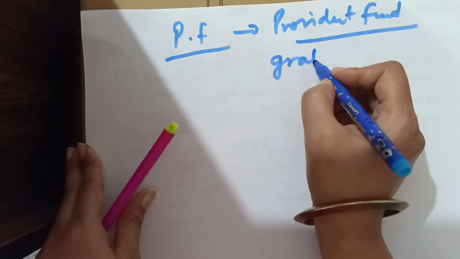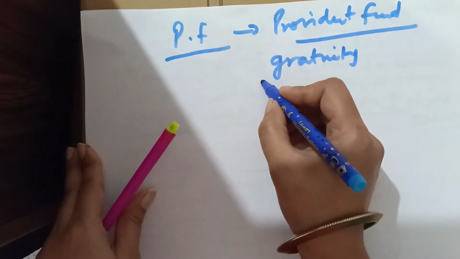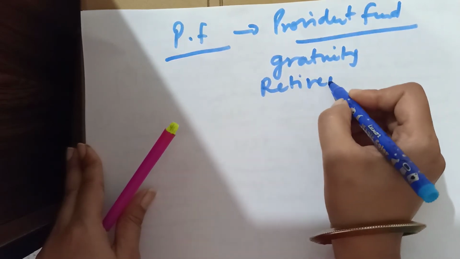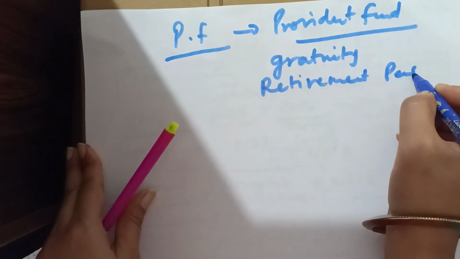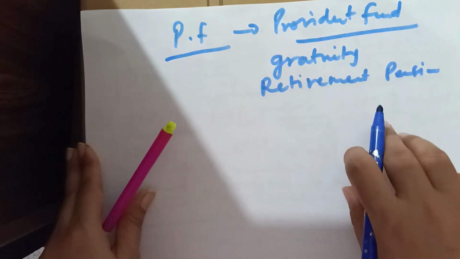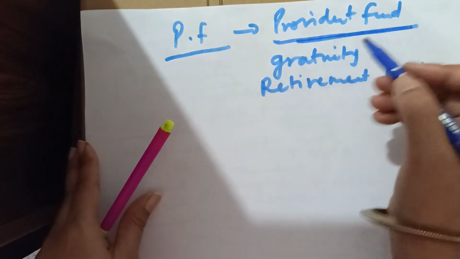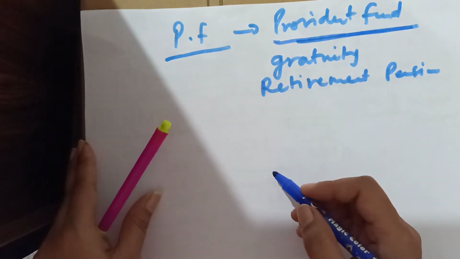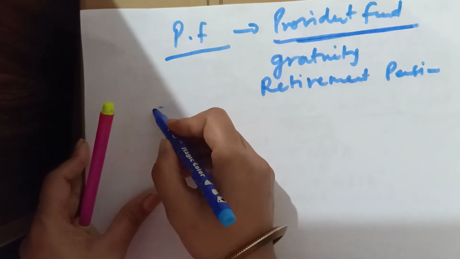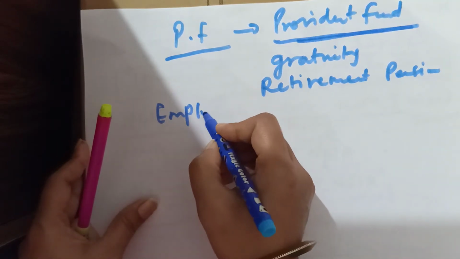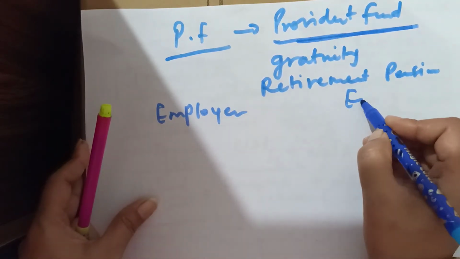gratuity and retirement pension, or any other scheme for the benefit of employees. Here, provident fund, what does it mean? Suppose we are taking an employer and employee.